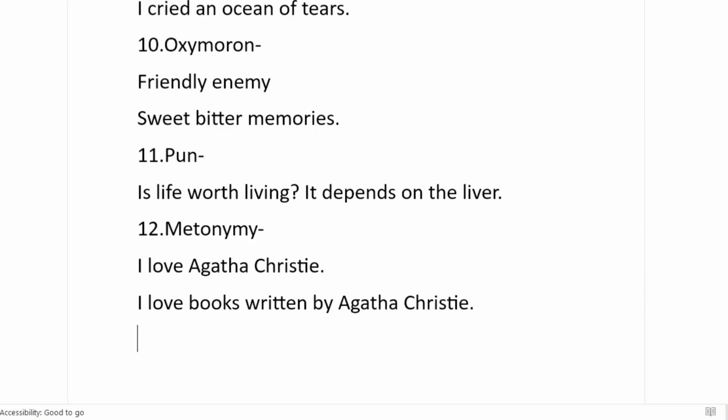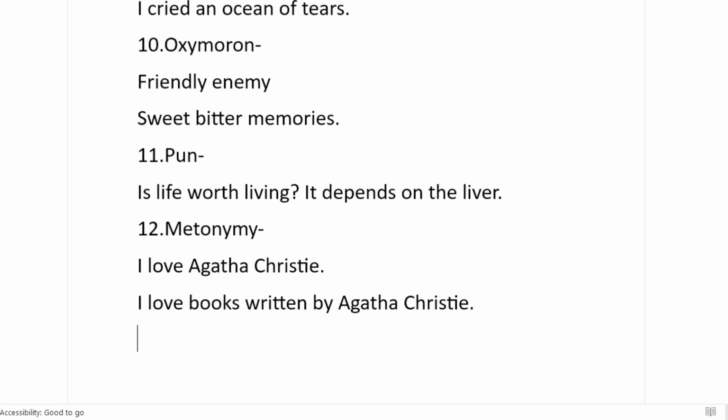Next, I listen to Sonu Nigam. So what do I mean? I'm using a more direct noun. Here the direct noun is Sonu Nigam. But what do I mean? I listen to the songs of Sonu Nigam. So when I take a proper noun or a more direct object to describe something associated with it, it is called metonymy.